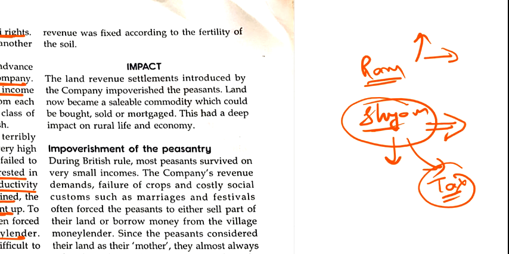Clear? After the introduction of this scheme, one benefit we can see is that land is now a sellable commodity. Either you can sell your land, you can buy new land, or you can mortgage it, meaning you keep the land and take money against it, and when you repay the amount, you get your land back. This really impacted the life of rural people, and it also established a new life in the economy as well. Clear?